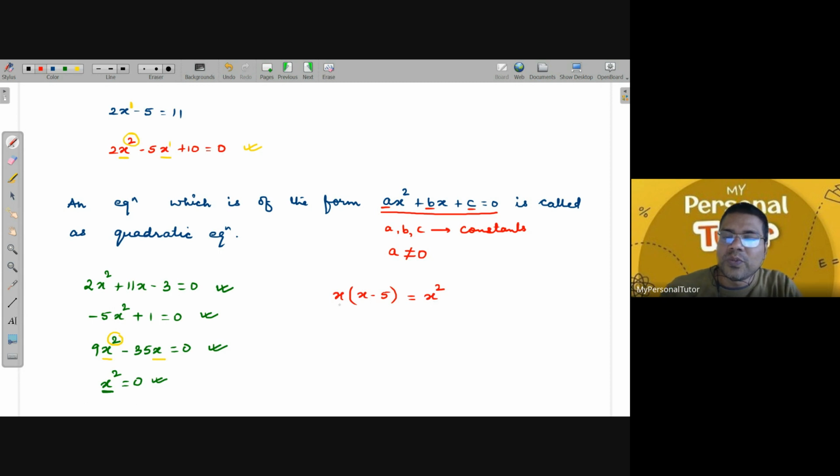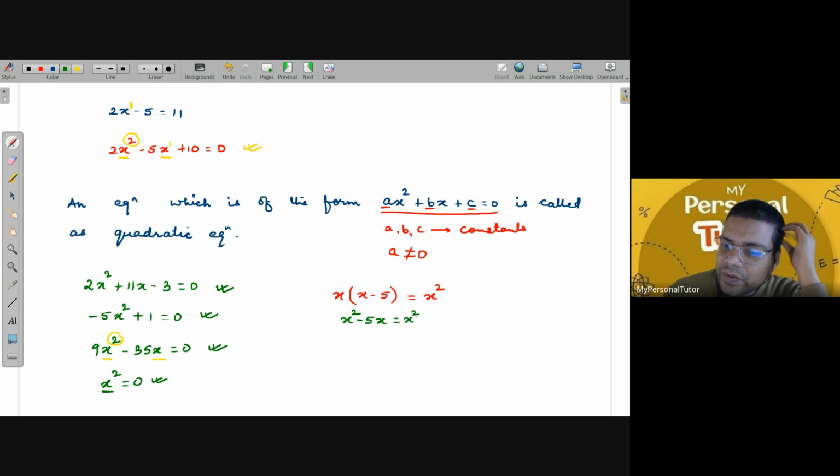Before you decide whether it is a quadratic equation or not, you try to rearrange the terms, and bring everything on the left hand side and keep only 0 on the right hand side. So what happens here? If you multiply x by x, you will get x square. Then x multiplied by minus 5 gives minus 5x, and the right hand side is x square.